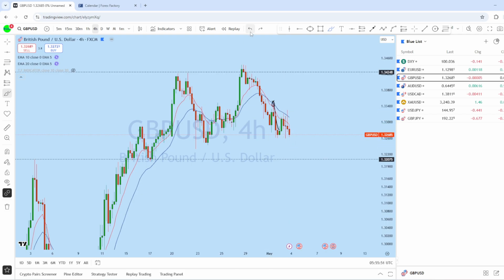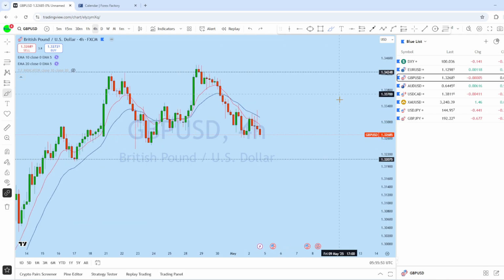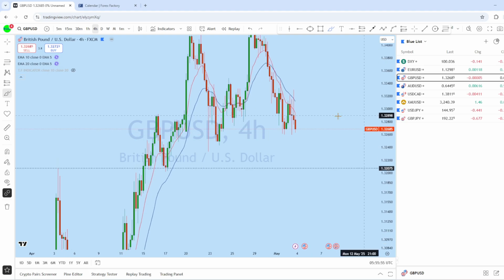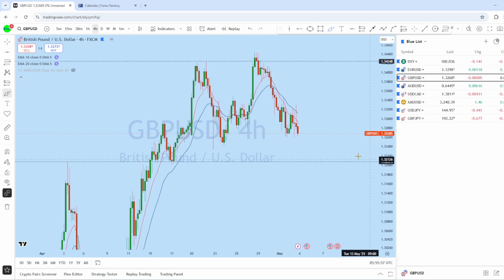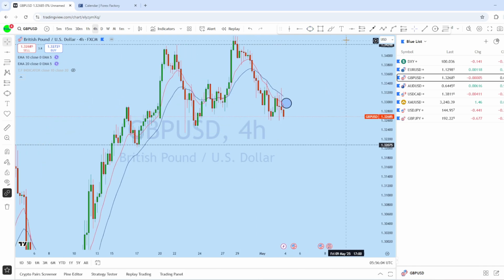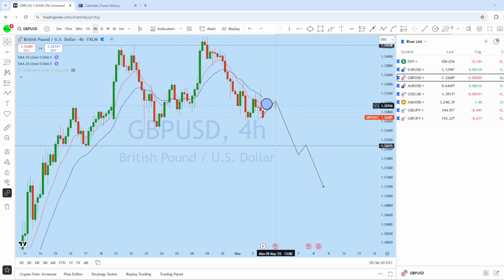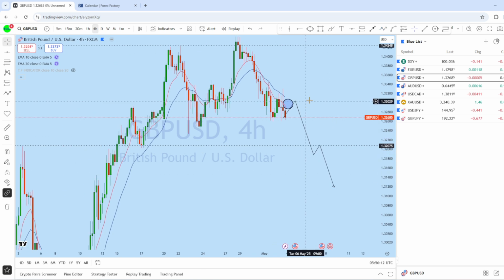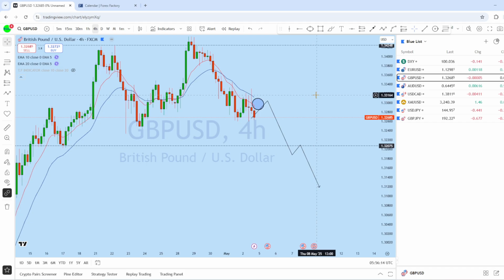So whenever the market is going back up, grabbing the liquidity and then dropping back down here on British pound US dollar, expecting the market on the lower time frame to grab deeper liquidity and then potentially trend back down here. So that could be this week's wave on GBPUSD. As soon as you find price action confirmation, we can look for a selling opportunity in this market.